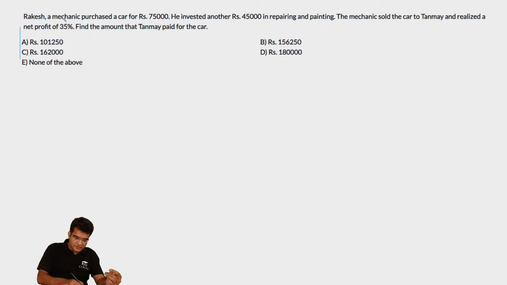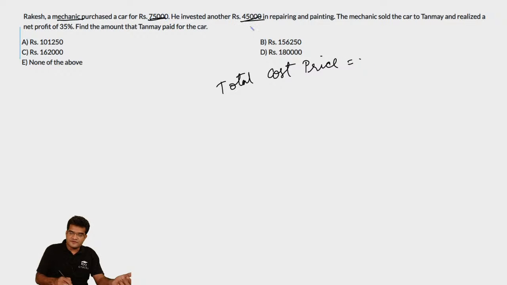In this question, we are told that Rakesh is a mechanic and he bought a car for 75,000 rupees. He invested another 45,000 in repairing and painting. So what is the total money that he spent on the car? The total money that he spent, which is the total cost price effectively for Rakesh, is equal to 75,000 plus 45,000, which is equal to 1,20,000.